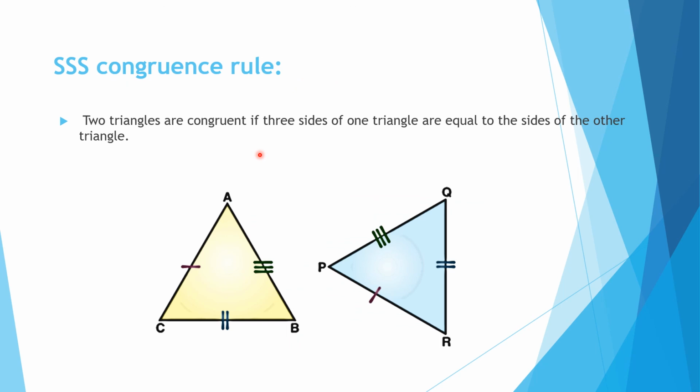Now see the next one. SSS, as the name says, side side side, means all three sides are equal to those of another triangle. Two triangles are congruent if three sides of one triangle are equal to the three sides of the other triangle. Just see it: AC is equal to PR, AB is equal to PQ, and CB is equal to QR. So this is the SSS congruence rule.